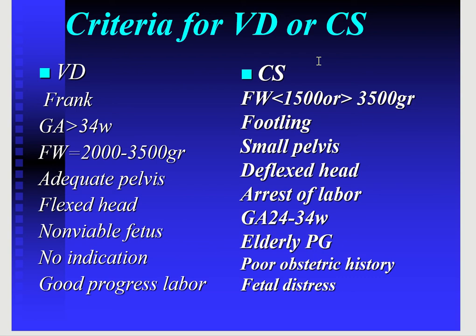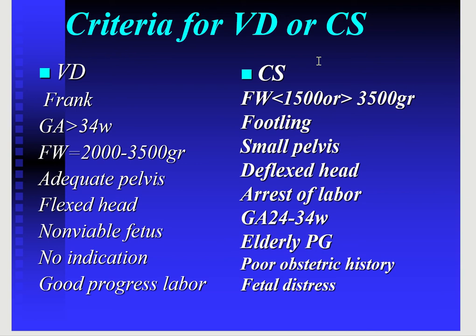This slide shows a comparison between vaginal delivery and cesarean section with breech presentations. For a vaginal delivery, the presentation should be a frank breech. The gestational age should be more than 34 weeks. There should be an average fetal weight from 2000 to 3500 grams. The pelvis should be adequate. The head should be in a flexed position.